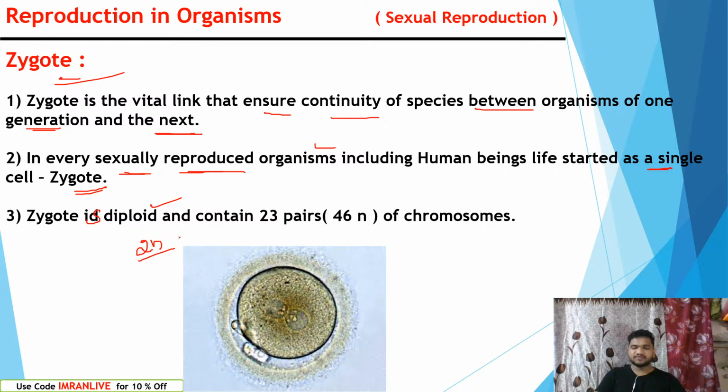Everything we will study. Yes, zygote is diploid, which consists of two nuclei. One is from the sperm, one is from the ovum nucleus, and it contains 23 pairs. That means 46 chromosomes. That means 23 from male and 23 from female. So they contain the chromosomes, which consist of genetic material of DNA and RNA. Hope this is clear for everyone.